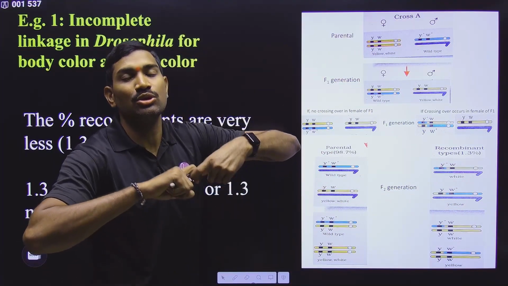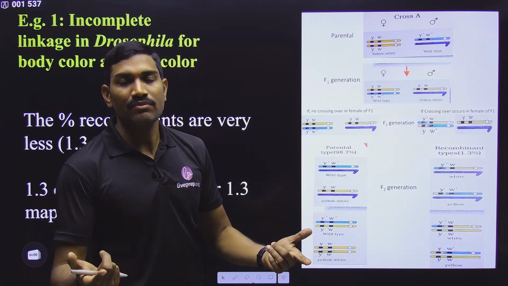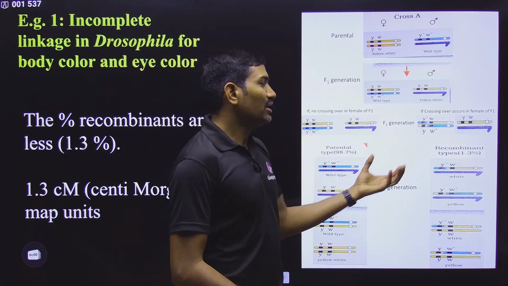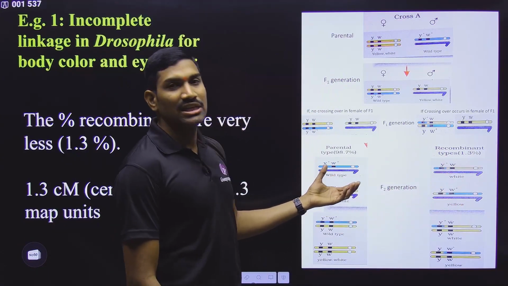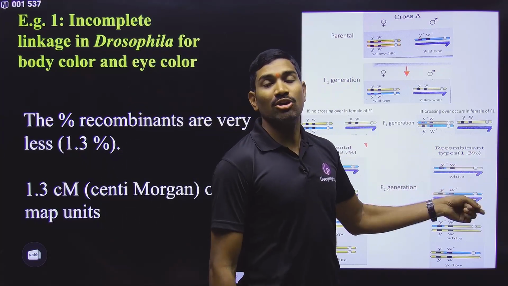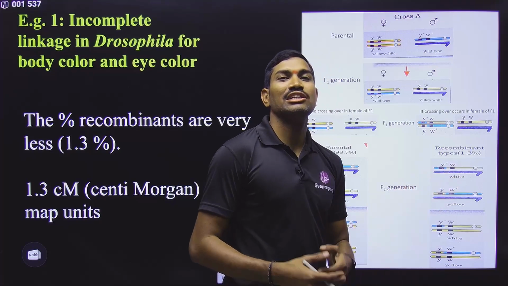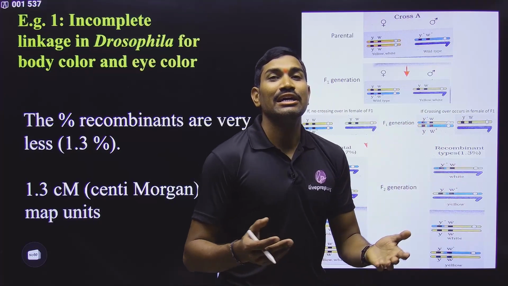That means they are present together, and this phenomenon is simply called linkage. Then what is recombination? Even though there is a major chance of forming parental types, some non-parental combinations are also formed. These non-parental combinations are called recombinants, and the phenomenon responsible for this is called recombination.